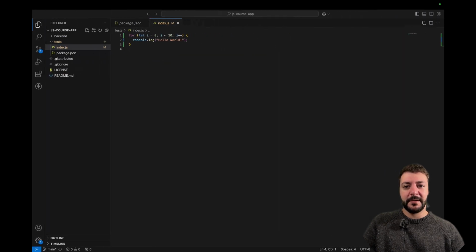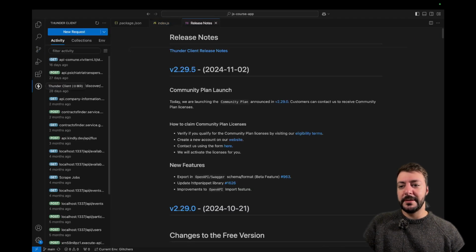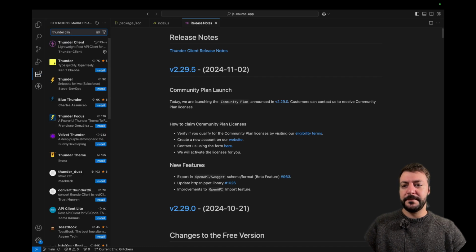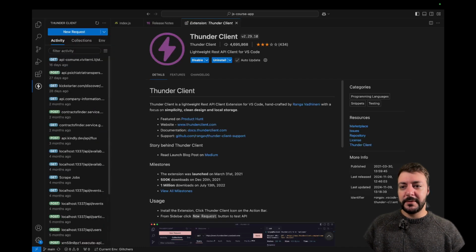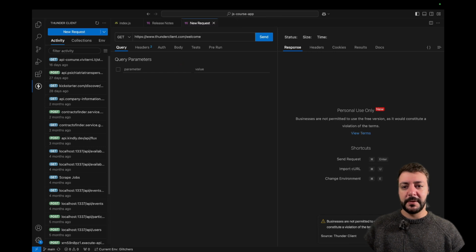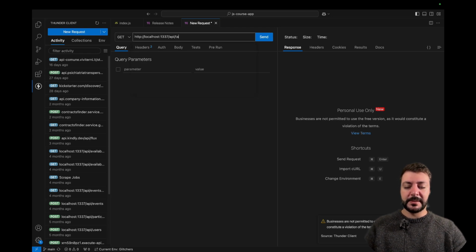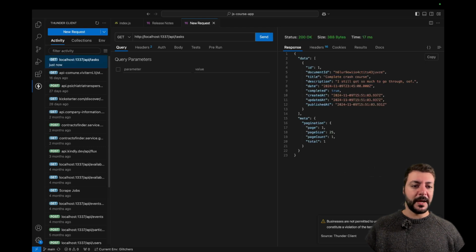What if I'm here and I want to somehow, right, have a look at what's inside my database? So we're going to do it in two ways. First way is using this called Thunder Client. Thunder Client is something that I highly recommend you install. It is in the extensions, and you can find it here just by typing Thunder Client. There you go, right? Now, if I go into Thunder Client, I can make a new request, and my request can go into HTTP localhost 1337/API/tasks.